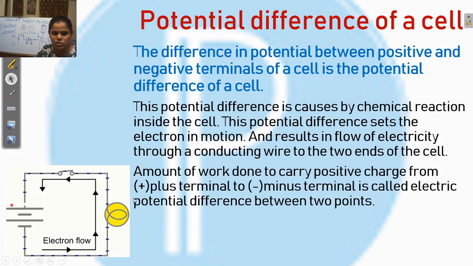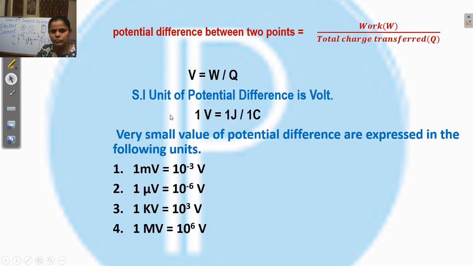Just observe this picture. The switch is on, then electrons move and current will flow. Here electrons move from negative to positive. That means the direction of the electron is negative to positive. Understand? Then what is the formula of potential difference? So potential difference means the work done upon charge, work done upon total charge. Work done is denoted by W and charge is denoted by Q. So V equals W upon Q.